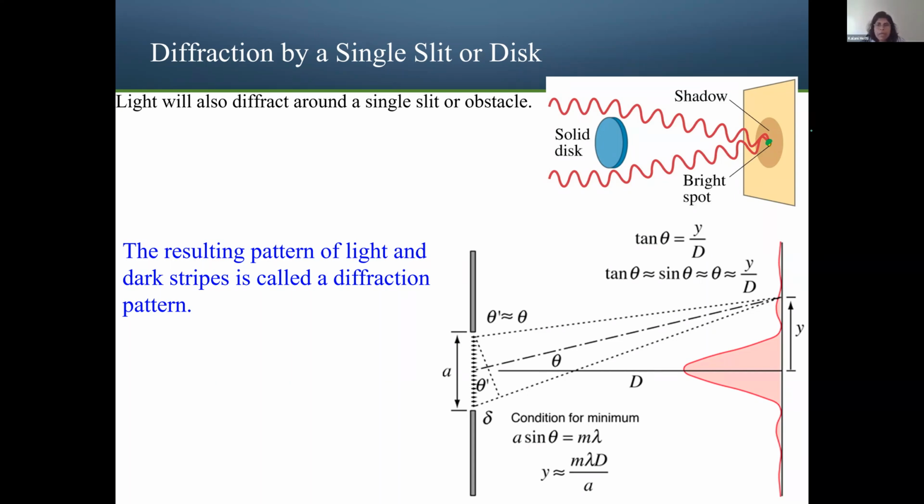This light will create a bright spot if you end up with exactly the same phase. That means one wave is going this way, and the next wave is also going this way. If these two waves overlap at that point, then it will create a bright spot.